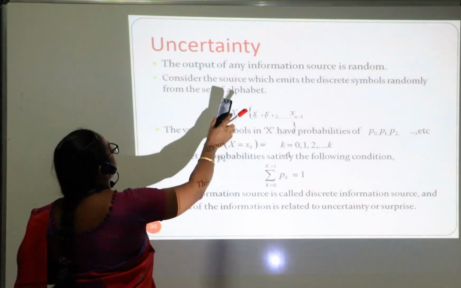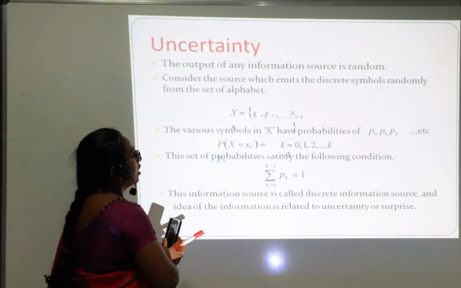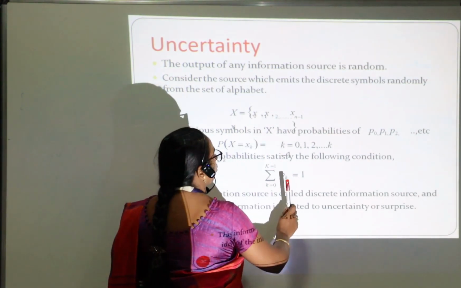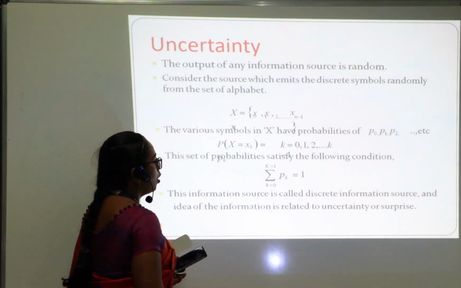Just see that. Here is the uncertainty of information. Here we have n number of information. For that, the probability will be from 0 to 1. The total probability will always be 1.